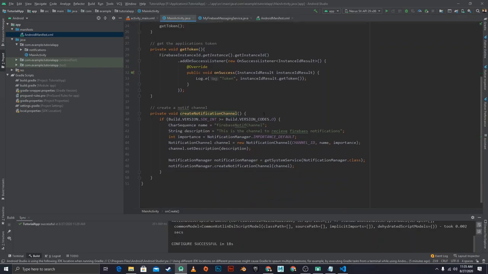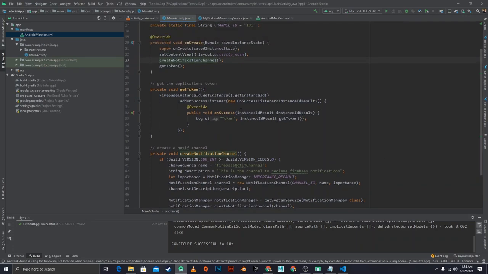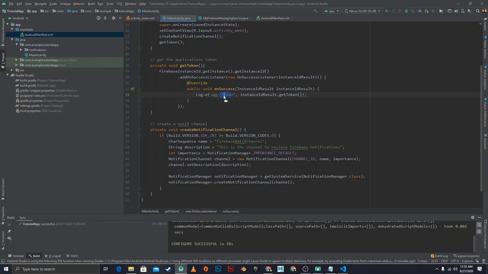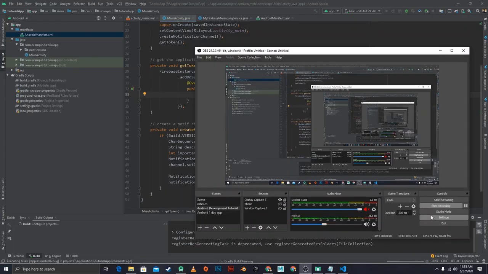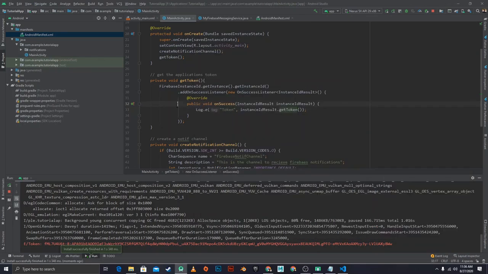Alright, so right now we're ready to receive notifications on this application, but before we can send it, we need the token. So we need to run this app at least once just to get that token. So I'm just gonna run it, and I'll be back when it's done running. Alright, now that it's done running, we get our token down here. Like we said, we want to log the token into an error log, so e token, and then we get our token. So I'm just going to select all that and copy it.